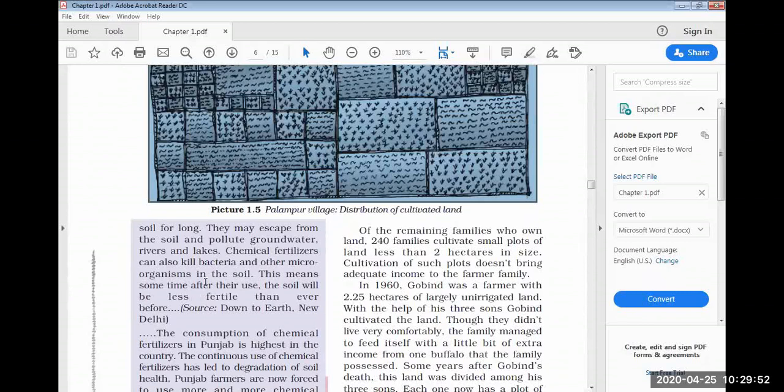This chemical fertilizer can kill the bacteria. They can kill the microorganisms which are present in the soil. That is why we say, between two crops, you have to go for one leguminous plant. That is why we go for pea plant, मटर.